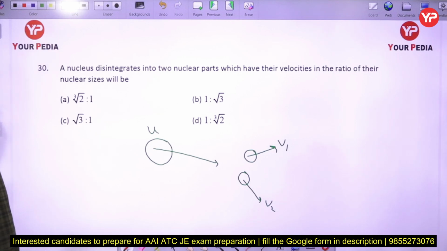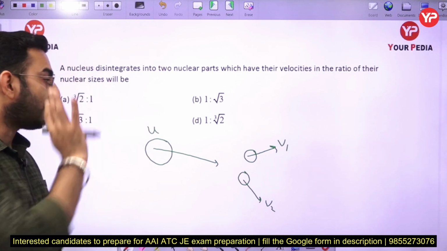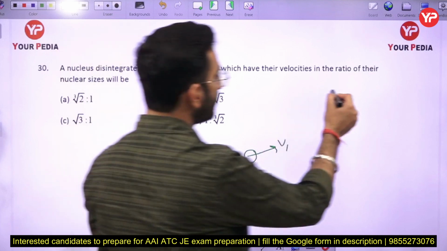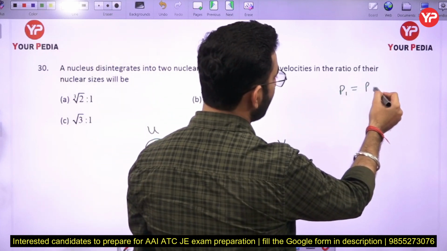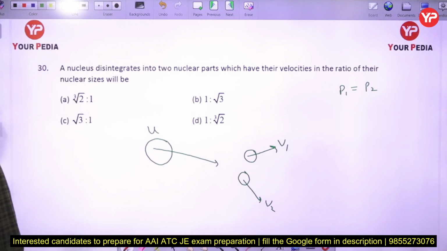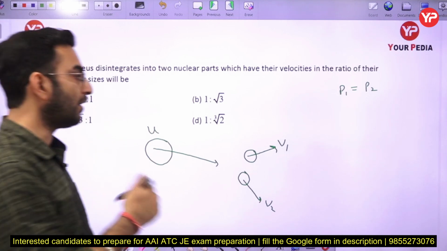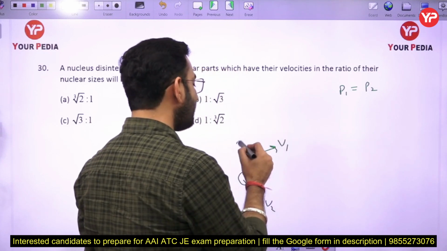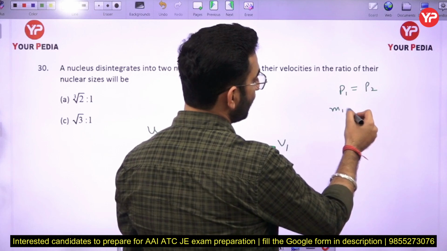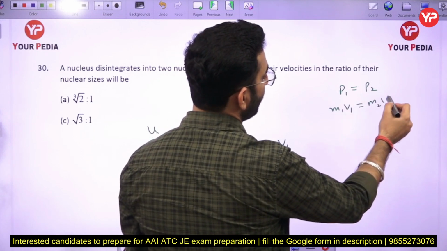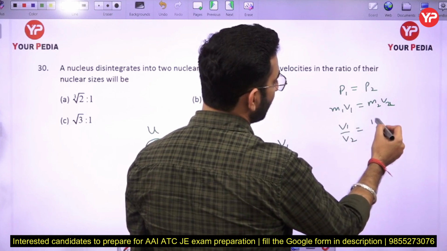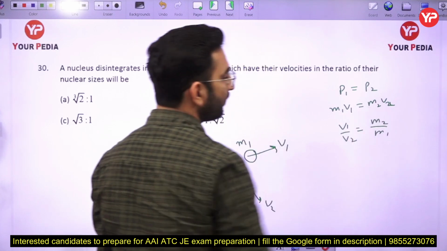So in this case, again there is no external force acting over this system. All the forces are going to be conserved only. So I can say the momentum is going to be conserved, that is p1 and p2, the momentum of the first body and the momentum of the second body are going to remain the same. Let us say the first particle has a mass m1 and the second particle has a mass m2. So m1 v1 is going to be equal to m2 v2, and the corresponding velocity ratio v1 by v2 will be equal to m2 by m1.